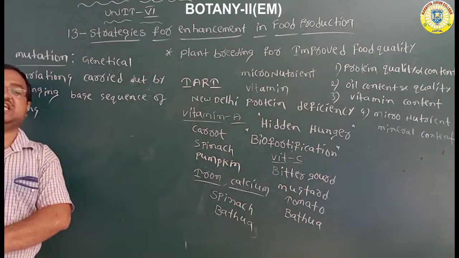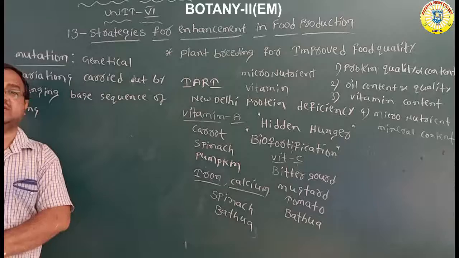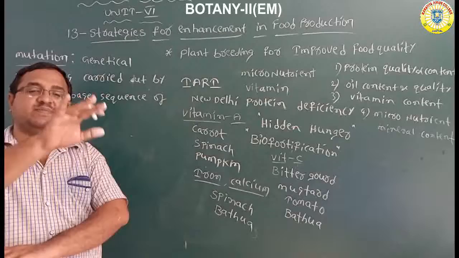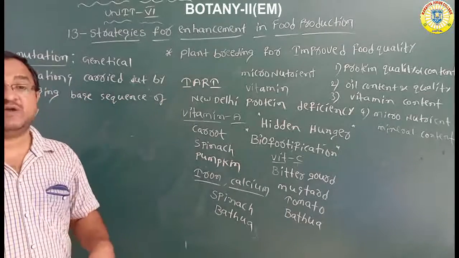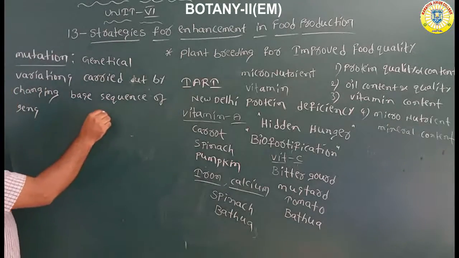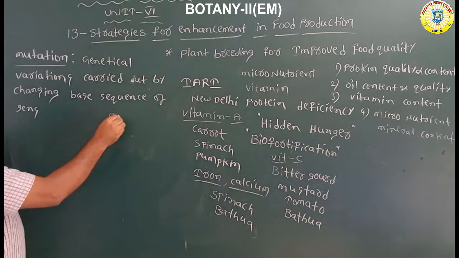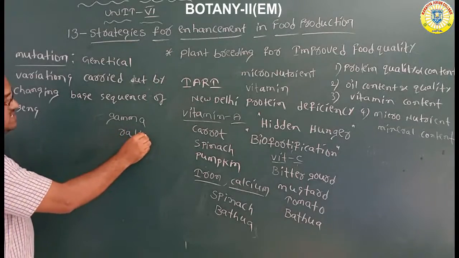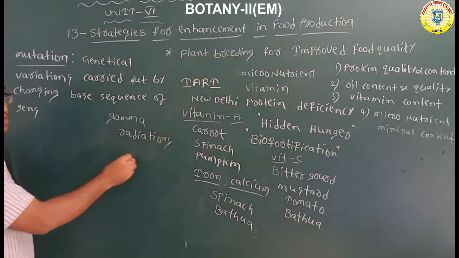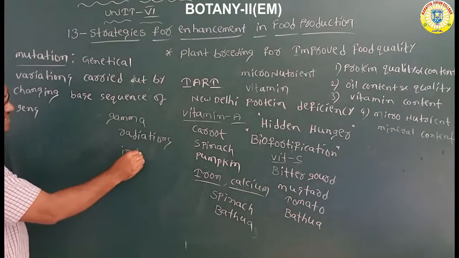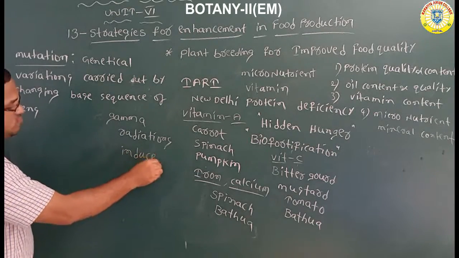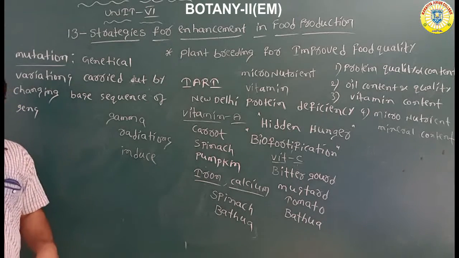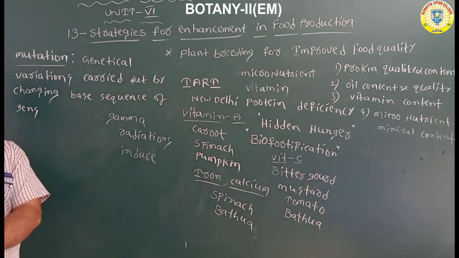By using some artificial methods, we can induce the mutation. How can you create the mutations? We can induce the mutations. Some artificial methods are there, by using some chemicals, by using some radiations, especially gamma radiations. Induce means you can create the mutations. You can induce mutations by using gamma radiations, by using some chemicals.